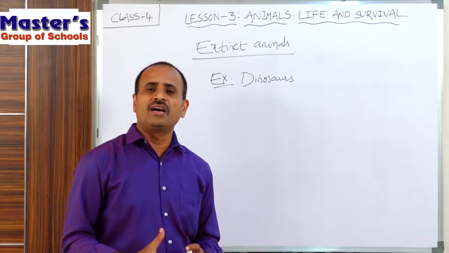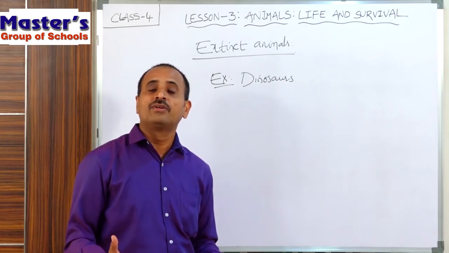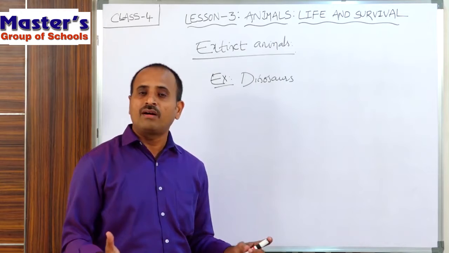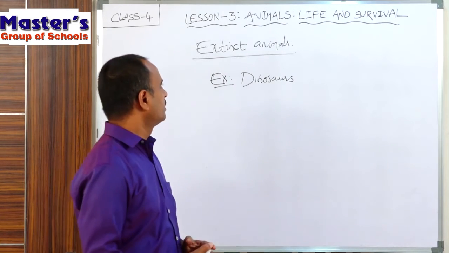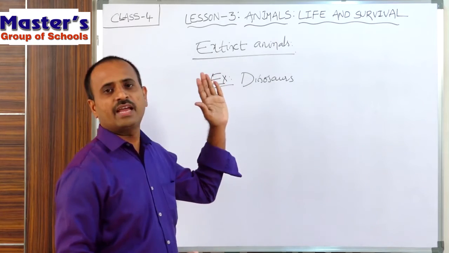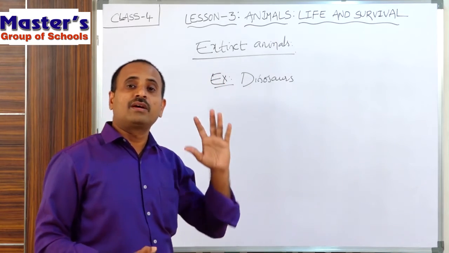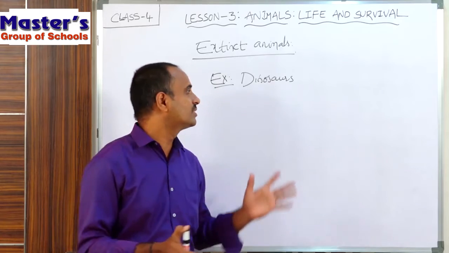That's why they could not survive on this earth and are no more found. They all died in ancient times. So these are the examples of extinct animals, and there are some more species which are at the edges of extinction.